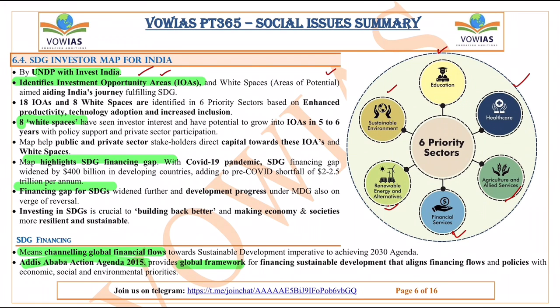And this map, if you see the SDG investor map, highlights the SDG financing gap. Also, with the COVID-19 pandemic, the SDG financing gap has widened by 400 billion in developing countries, adding to the pre-COVID shortfall of 2 to 2.5 trillion per annum. The financing gap for SDGs has widened further, and developmental progress under the SDGs is on the verge of reversal.